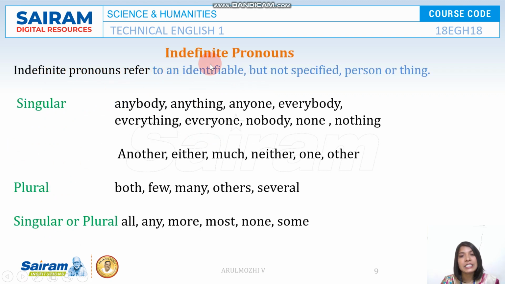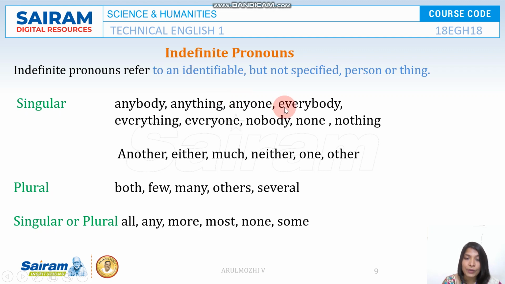Next one is indefinite pronouns. What are these indefinite pronouns? They are identifiable but not specific about a person or thing. There are a lot of indefinite pronouns. Some of them are used only for singular, some of them are used for plural, and some of them are used for both singular and plural.